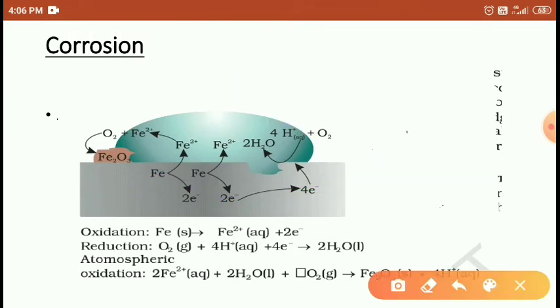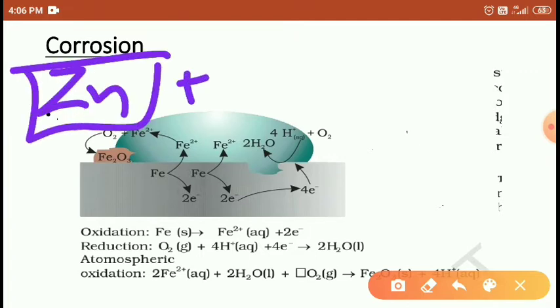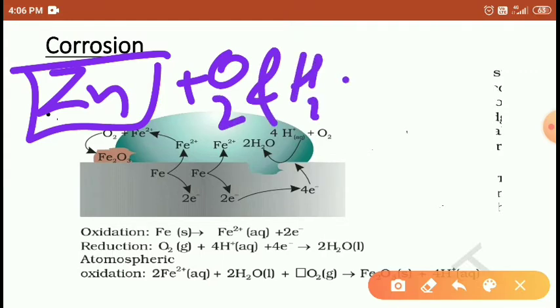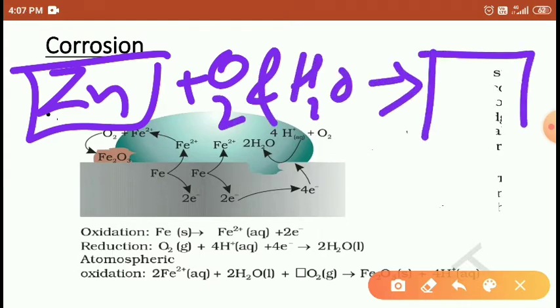For example, when zinc metal reacts with oxygen and H2O, a grayish surface develops, and that grayish color indicates an undesirable condition of zinc.